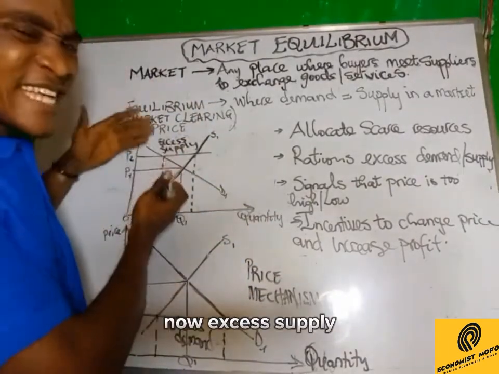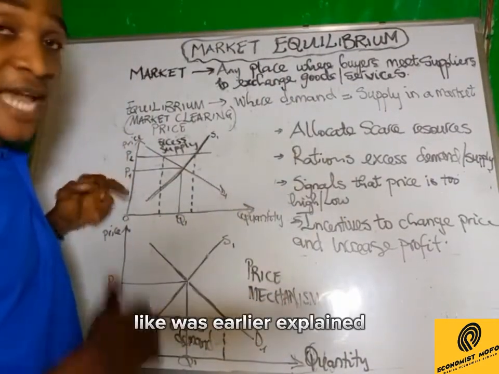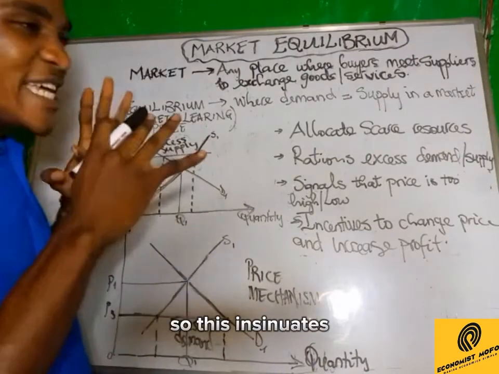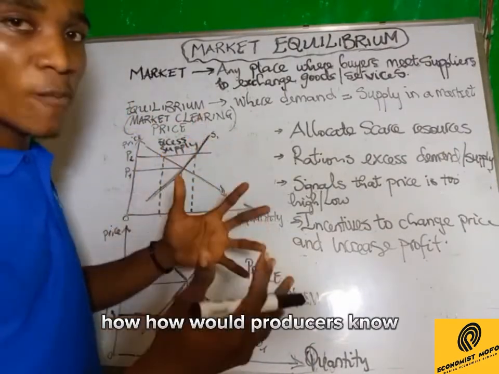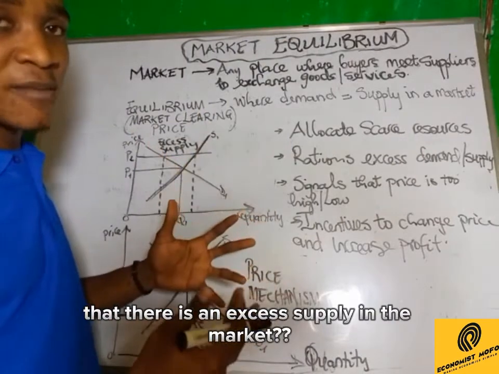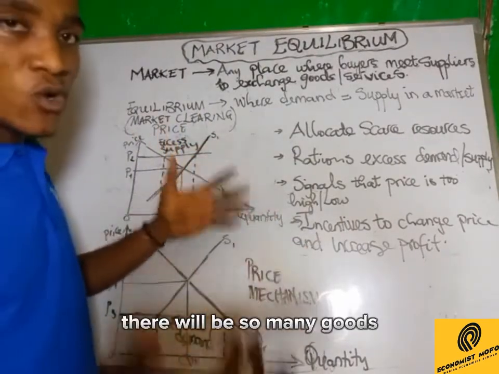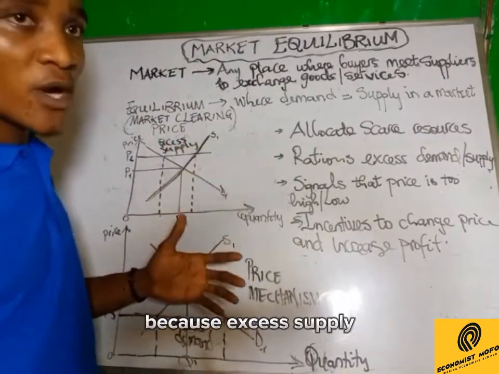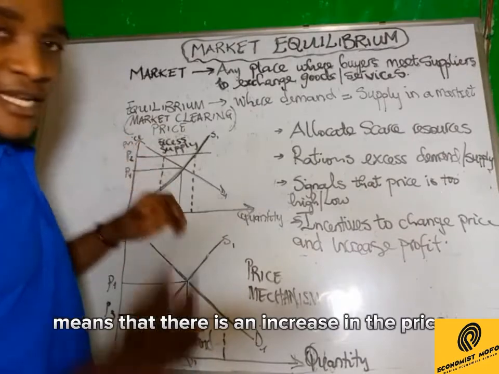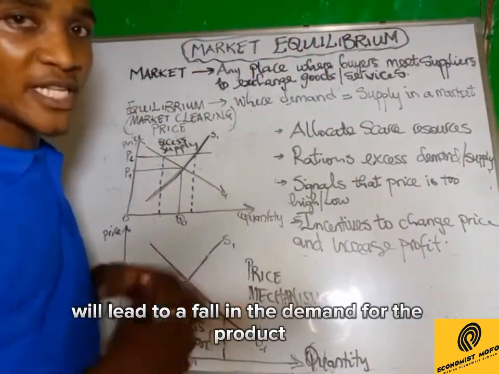Now, excess supply means that the price is above the equilibrium price, like was earlier explained. How will producers know that there is an excess supply in the market? Because there will be so many goods lying unsold in the warehouse. Excess supply means that there is an increase in the price, and an increase in the price will lead to a fall in the demand for the product.